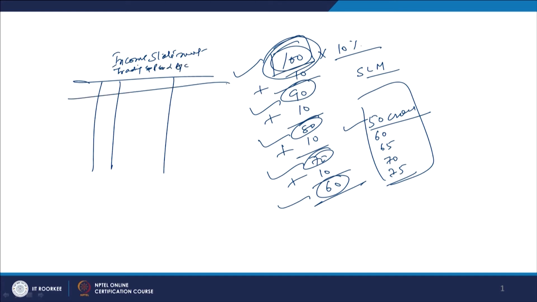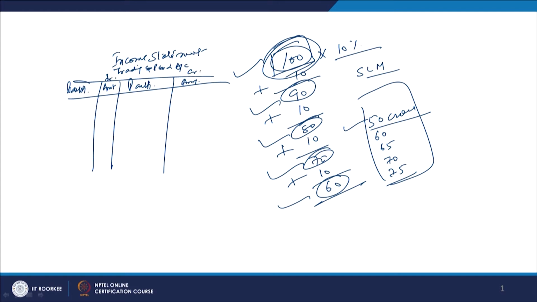So, here we are going to prepare it like this. This is the particulars and this is the amount, this is the debit side, and this is the credit side.